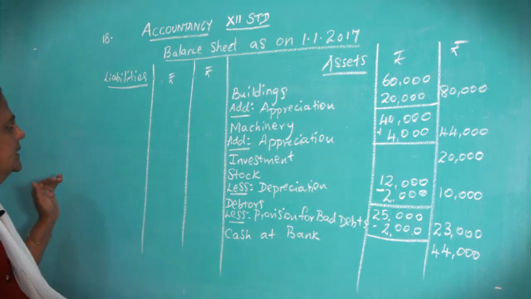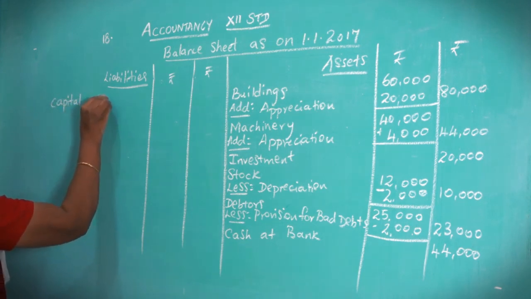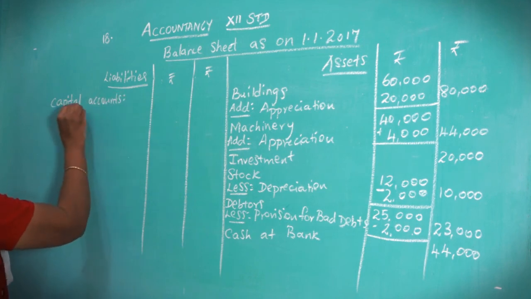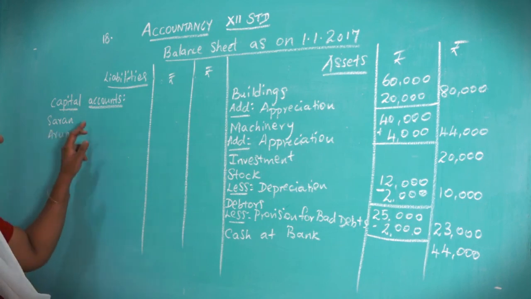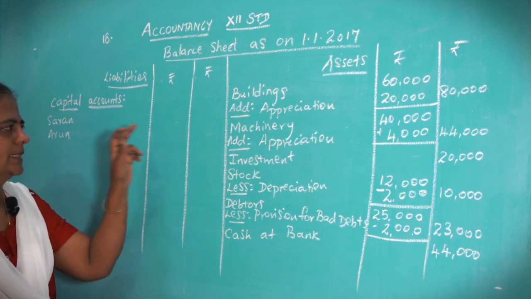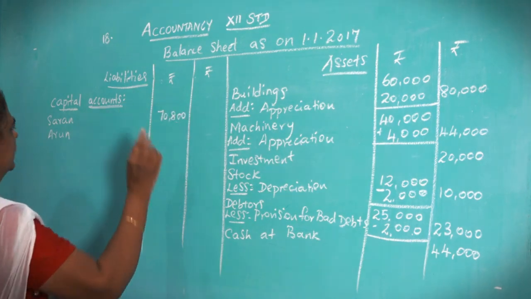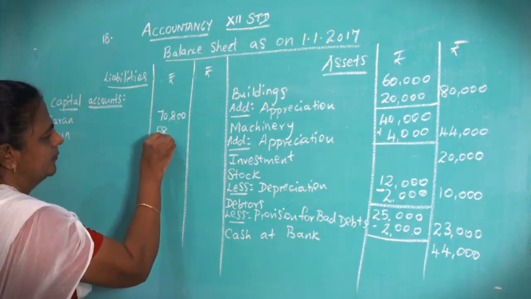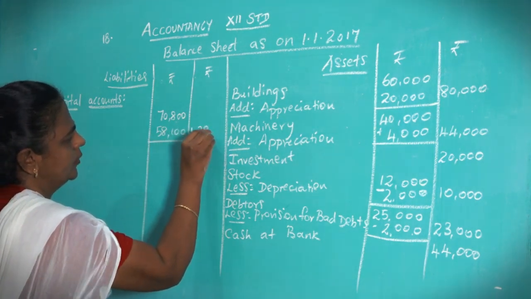Now come to the liability side. Liability side, write the capital. Capital accounts, you have to write only for Saran and Arun. Karan has retired. See the capital account brought down balance right here. So for Saran 70,800 and for Arun 5,800. So the total is 1,28,900.